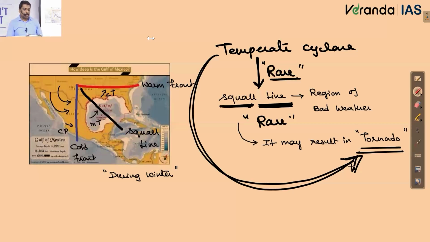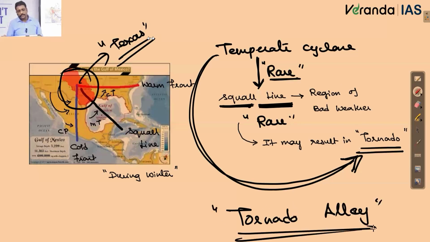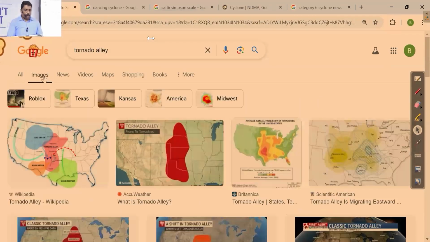Okay. So all this region near the Gulf of Mexico, particularly when I talk about states like Texas and others, tornadoes are very, very common. And that's the reason this particular region around the Gulf of Mexico is very popularly called Tornado Alley. Note down this terminology and look for this region, Tornado Alley.